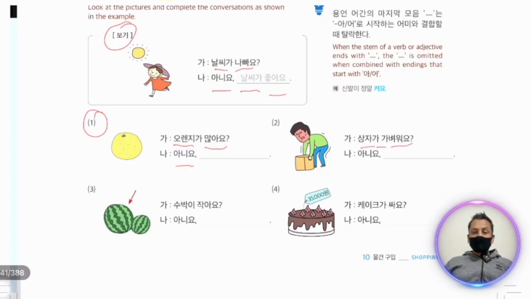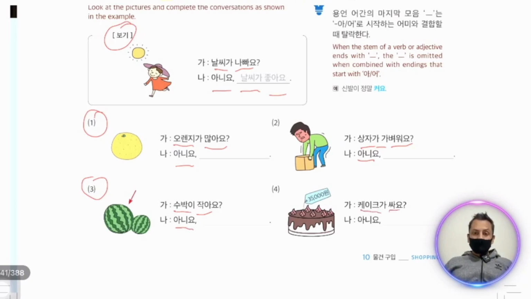Sangjaga khabyovoyo. Khabyovoyo is light in weight. Anyo no, mugovoyo. We can say mugovoyo. No, it is heavy. Number 3. Subaki chakayo. Subak is actually watermelon. The watermelon is small. Anio no. Khoyo is big.